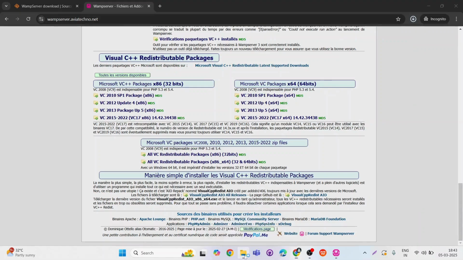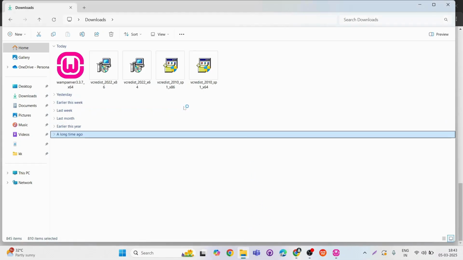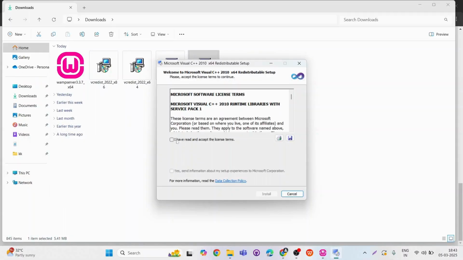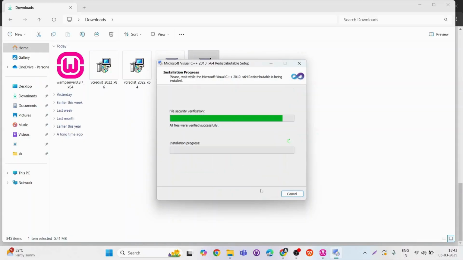After downloading the file, let's go to the downloaded folder and run the application, and give the permission to run the application, and after that accept the terms and install it.